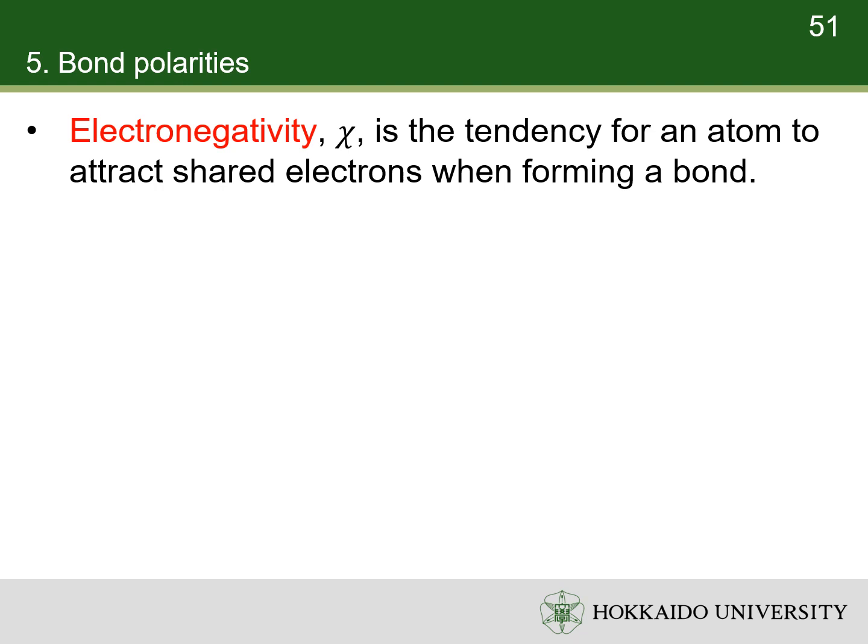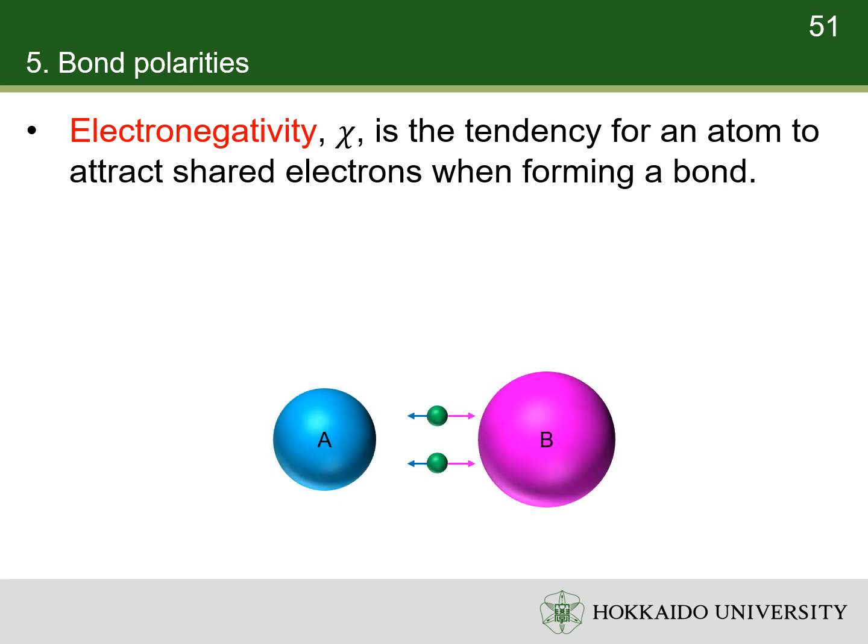To explain this phenomenon, Pauling proposed the concept of electronegativity in 1932. Electronegativity is the tendency for an atom of a given element to attract shared electrons when forming a bond. All elements have different electronegativities. A more electronegative atom exerts a greater pull on electrons than a less electronegative one.